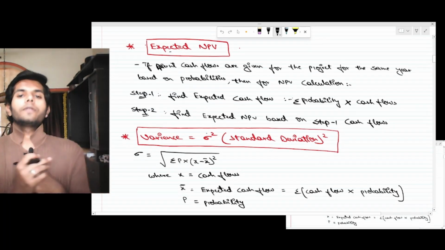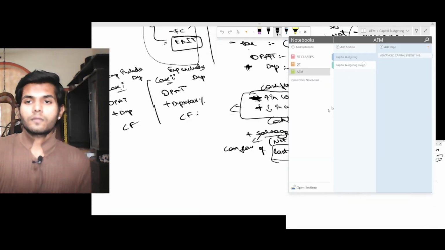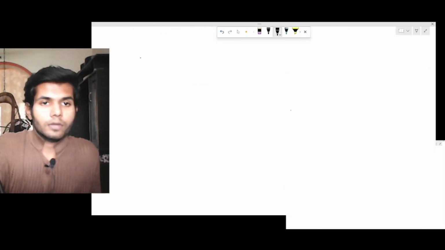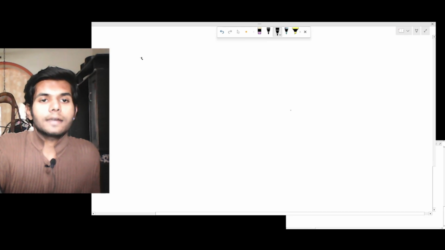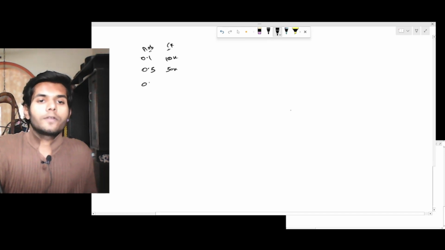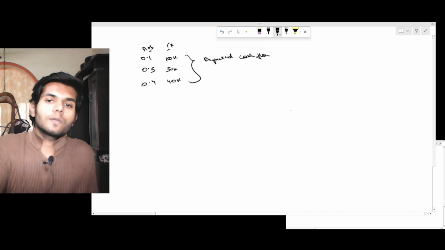And then comes expected NPV. Let's say in year one, there is a 0.1 chance for cash flow to be 10,000, a 0.5 chance for cash flow to be 50,000, and then a 0.4 chance for cash flow to be 40,000. What is the expected cash flow?